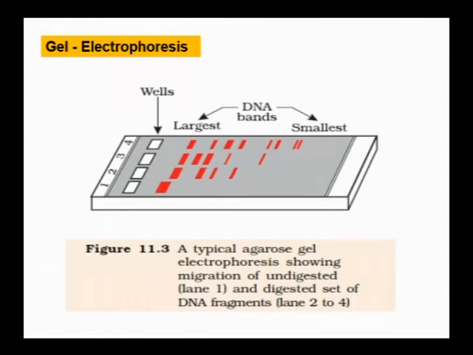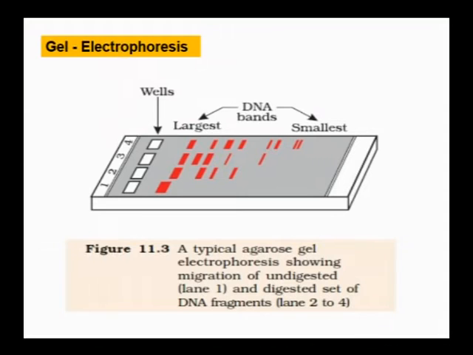Again, the techniques that we follow in recombinant DNA technology or genetic engineering include gel electrophoresis. Gel electrophoresis is a technique used for separation of DNA based on size by applying an electric field. This is a diagrammatic representation of electrophoresis, which contains wells into which we load our DNA, which were cut by restriction enzymes, and we connect these to an electric field.